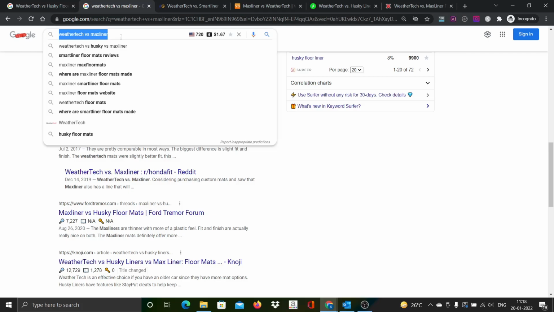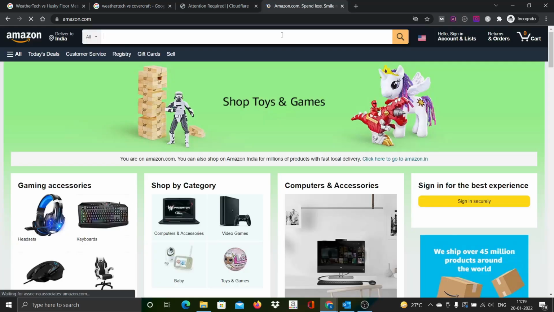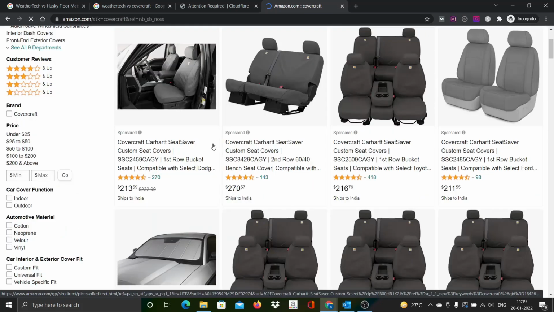Let me actually check on Amazon what it is, because if there is no product for this particular brand available on Amazon, I actually want to skip it for now, because I want to write some articles in the beginning that have some opportunity to generate some affiliate income. So if these brand mats are not available on Amazon for now, at least I will skip it. So Covercraft, yeah, okay, these are not actually floor mats, these are seat covers. So WeatherTech has seat covers also, that's why it is appearing in WeatherTech versus Covercraft, but these are not floor mats, so it won't fit our domain name.